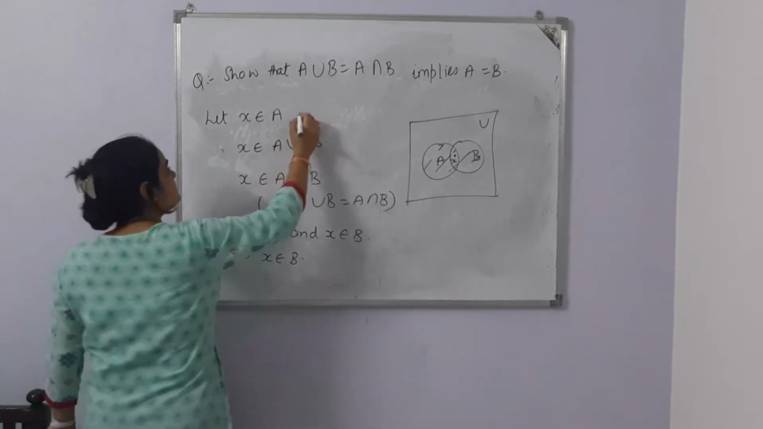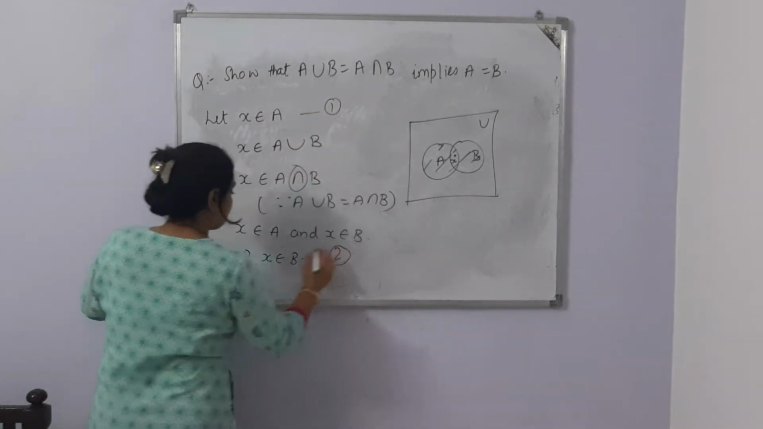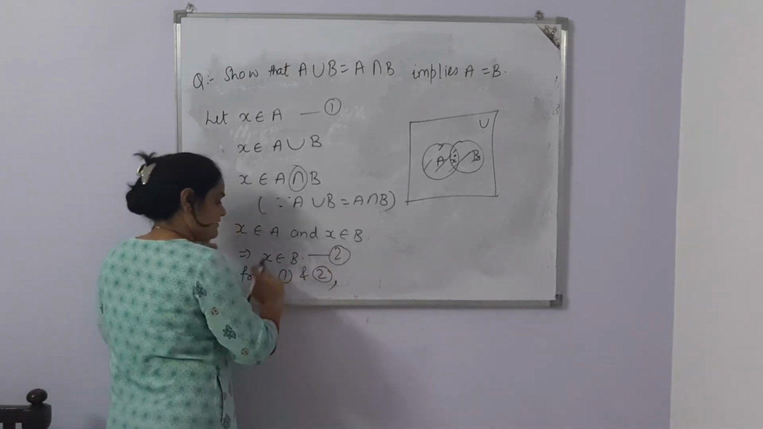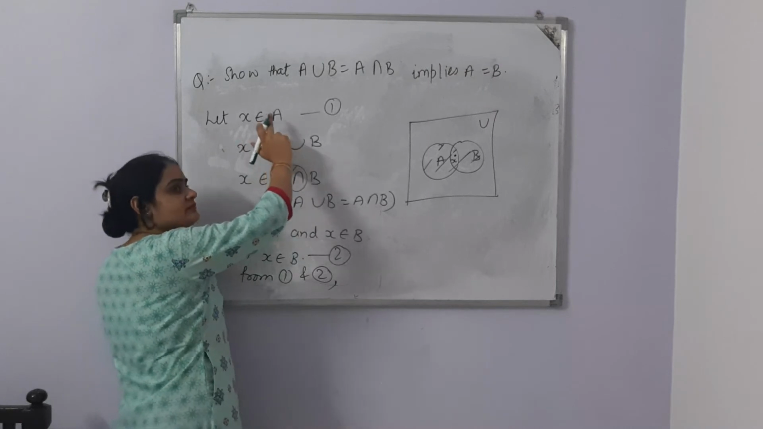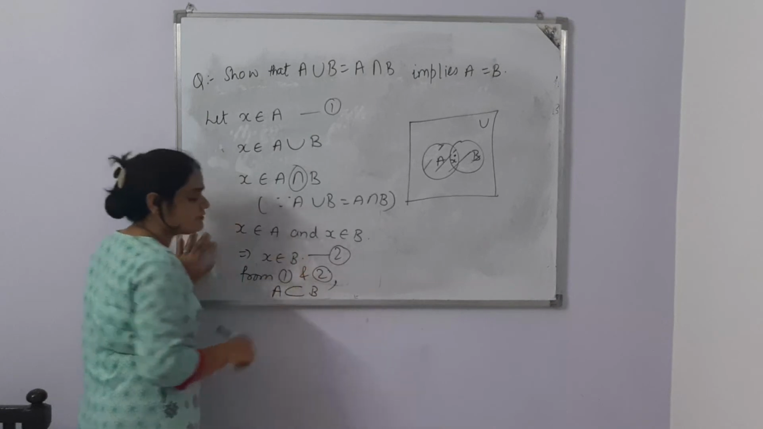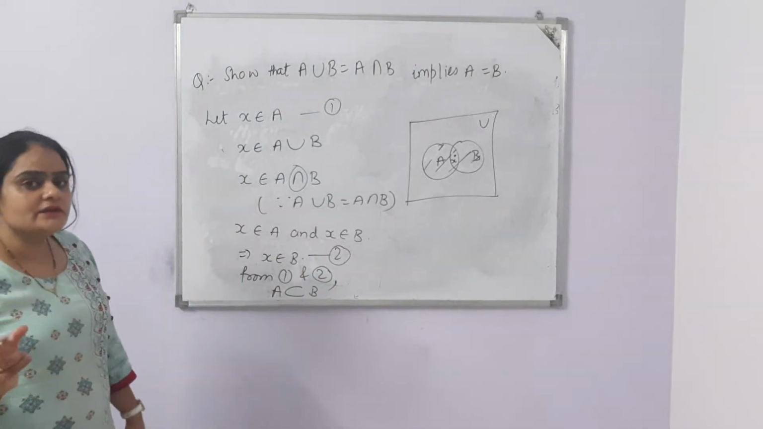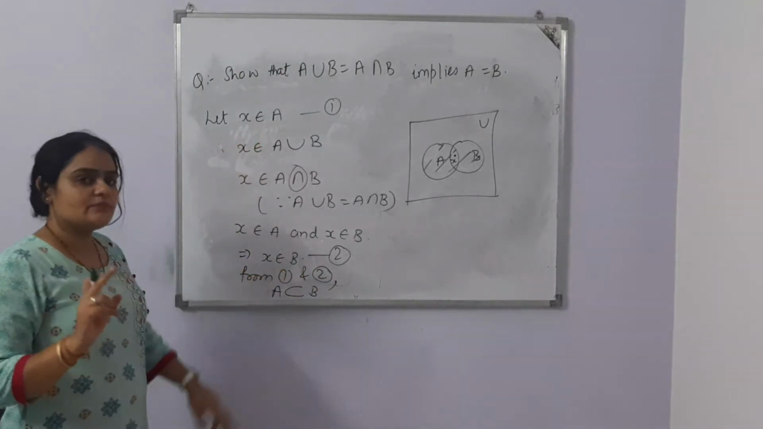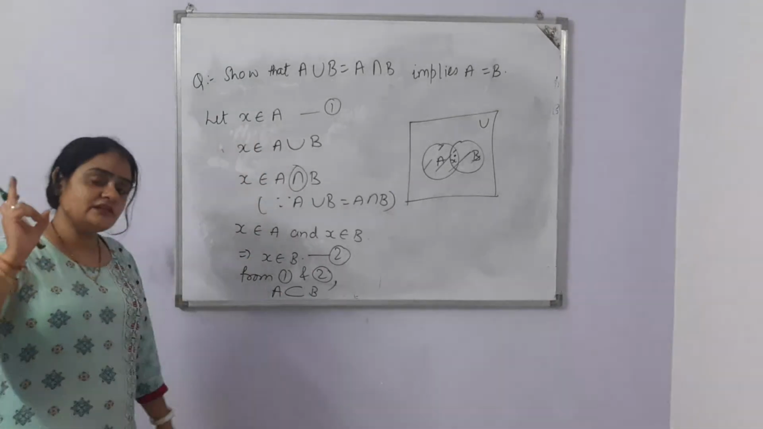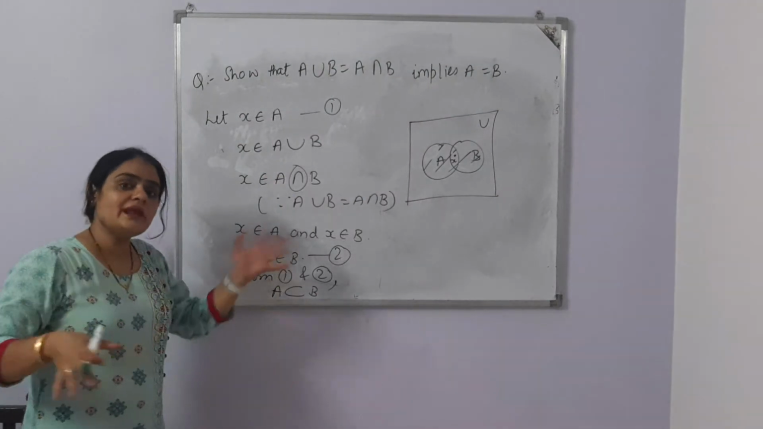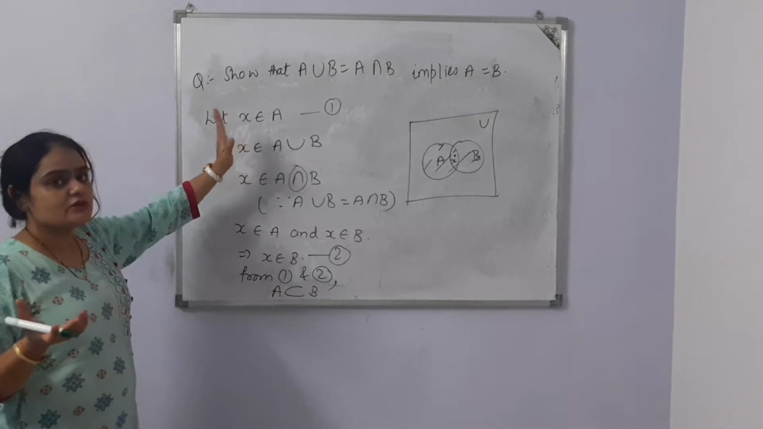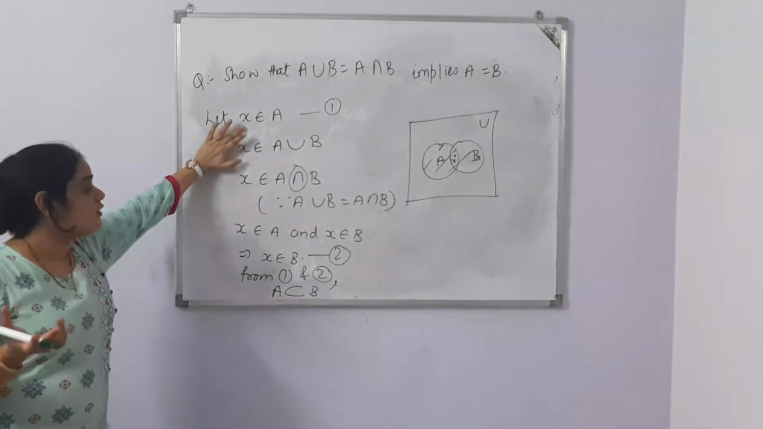That means from 1 and 2, if X is the element, a common element, which is in A as well as in B, then it can be that A is a subset of B. Of course, if one element is in common in A and B, that means there is some common portion. Now X is a variable element. That means this is not a single element. There are so many elements because it is variable. What do you mean by variable? X can be 1, X can be 2, X can be 3. So X represents all the elements